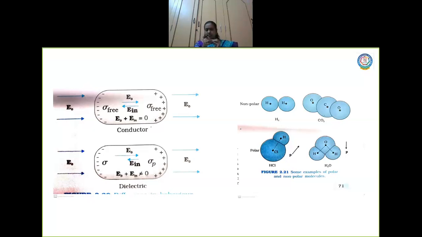It will produce an induced dipole moment. Now we know the formula for dipole moment. What is dipole moment? P is equal to, what is the formula, children? P is equal to q into 2a.